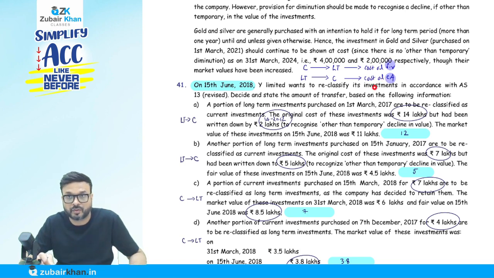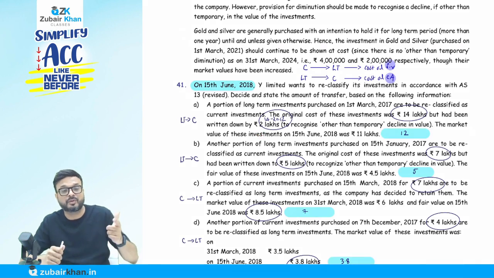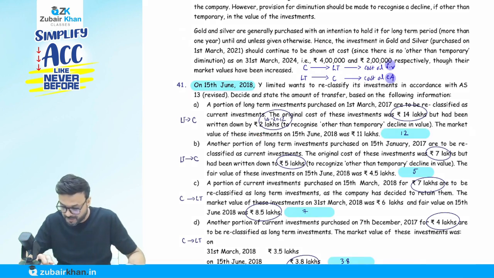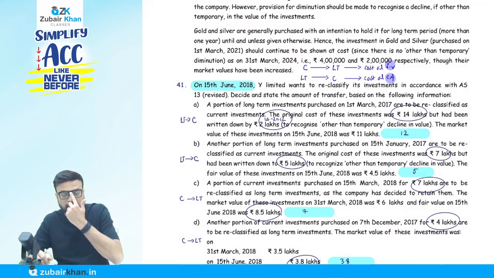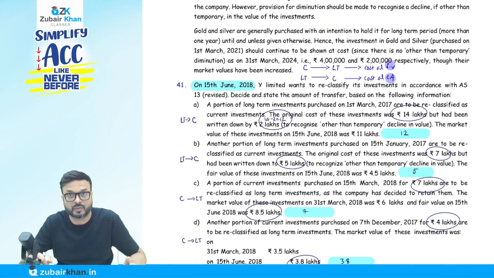The original cost of this investment is 14 lakhs. The cost was how much? 14 lakhs. But it had been written down by 2 lakhs. Remember that. Written down by 2 lakhs means they have reduced the value in the past by 2 lakhs. So they purchased at 14, then reduced it by 2, so the book value is now 12. 14 minus 2. So cost is 14 lakh. Book value, carrying amount, means book value. And the carrying amount is how much? It's 12 lakh. Whichever is lower, 12. So we will do the valuation at 12. So simple.